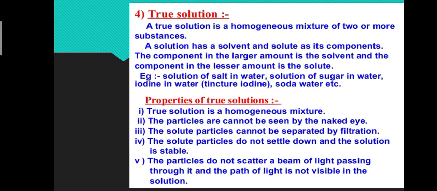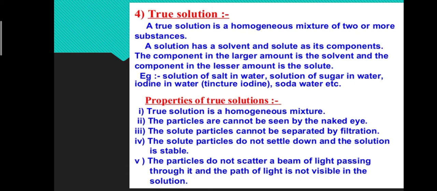What is a true solution? A solution is a homogeneous mixture which contains two or more pure substances, and a solution has a solvent and solute as its components. The substance which is present in lesser quantity in a solution is considered as solute, and the substance which is present in larger quantity is considered as solvent. The solute particles are also called dispersed particles, and the solvent is also known as the dispersion medium.